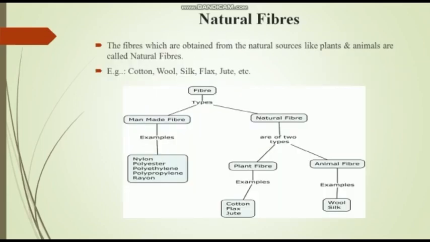The fibers of some fabrics such as cotton, jute, wool, silk, they all come from plants and animals, and so they are known as natural fibers. Cotton and jute, for example, come from plants, whereas wool and silk come from animals. They are obtained from animals. Wool is obtained from sheep or goat, and silk is obtained from the cocoon of the silkworm.